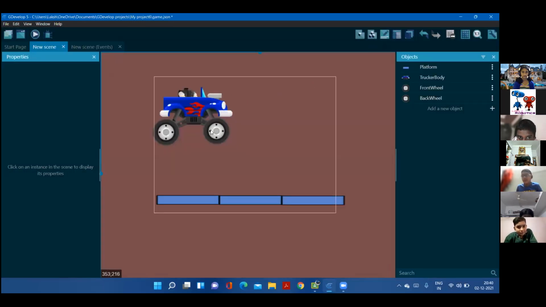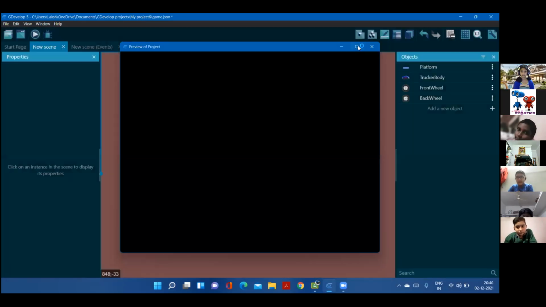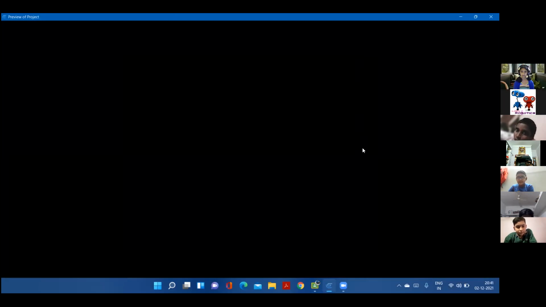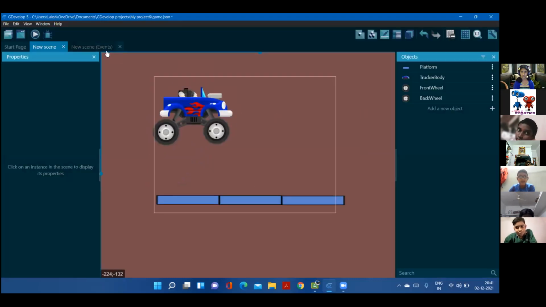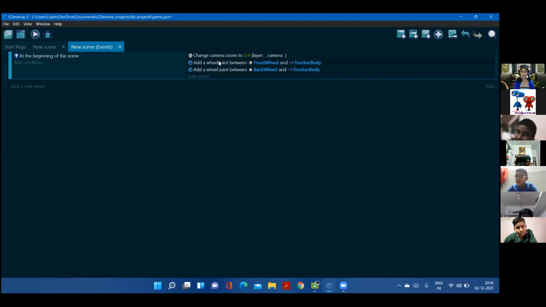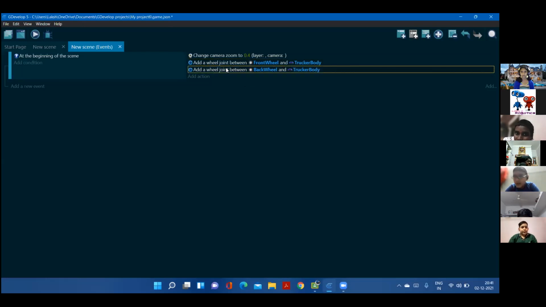So first, will the wheel be joined or not? What do you think? Yeah, they will be joined. Okay. Most of them think it will be joined. Now let's run it. What is the problem? Everything is right over here. Context 0.5. Why isn't it joining?